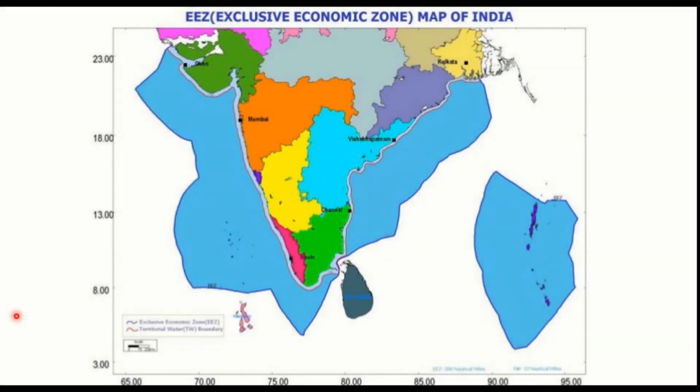Look at this map. The blue shaded color is all exclusive economic zone. These are Andaman and Nicobar Islands, and all this part belongs to India. The small line which you can see very much adjacent to the land, this is the territorial sea, right?